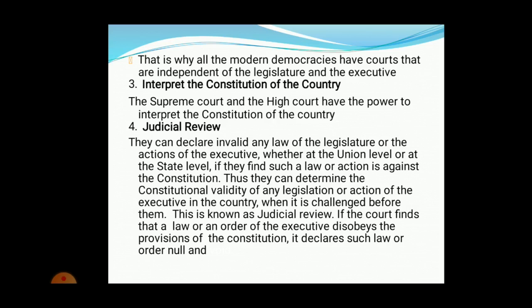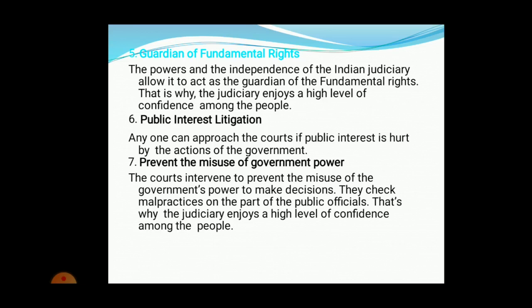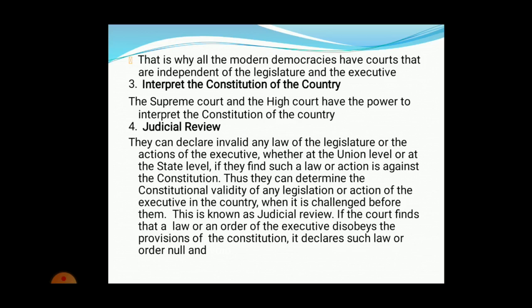If the court finds that the law or the order implemented or ordered by the executive has been disobeyed, meaning not followed properly, the provisions of the constitution declare such a law or order null, or it can also be said to be illegal. So it can also be done by the judiciary in that manner. It can make a law, it can modify a law, it can make a law invalid, it can make an invalid law into a valid law. So these are all the powers of the judiciary under judicial review.